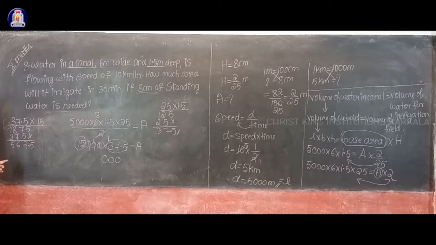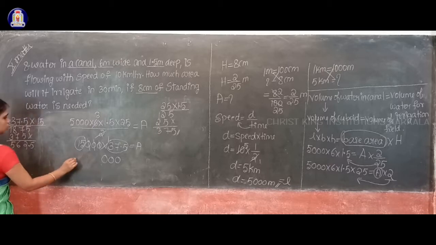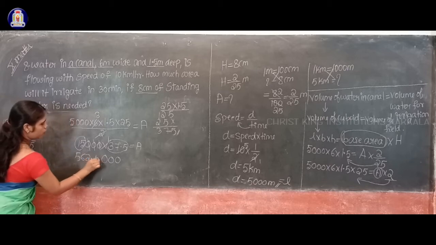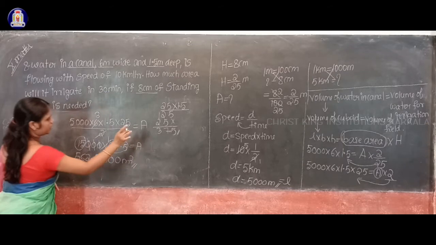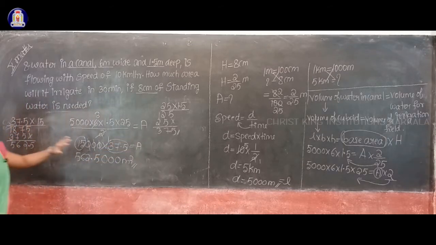Your answer is about 500 and okay, 5 6 2.5. What is the unit? Meter square. Okay, so this is the area, the required area for irrigation.